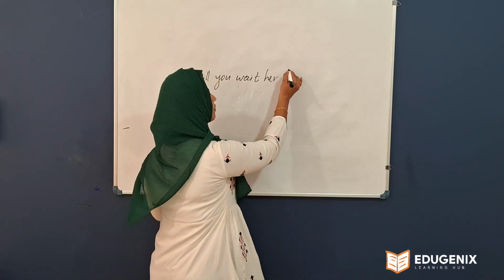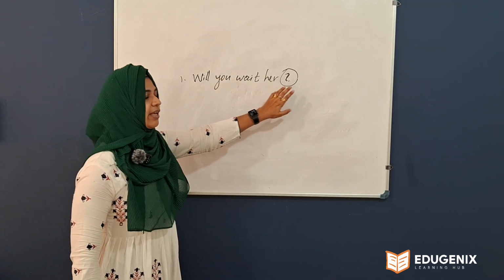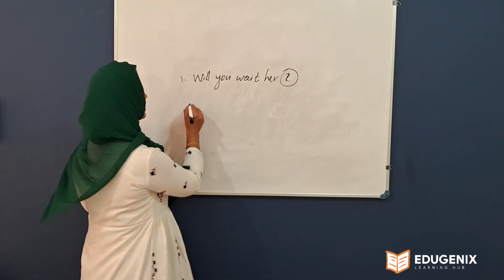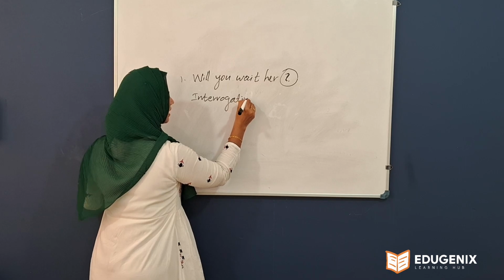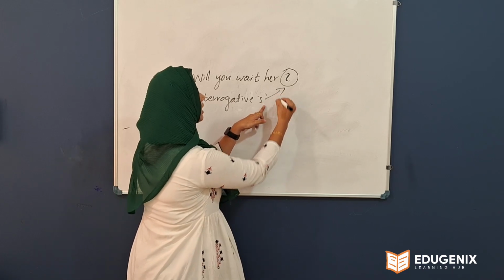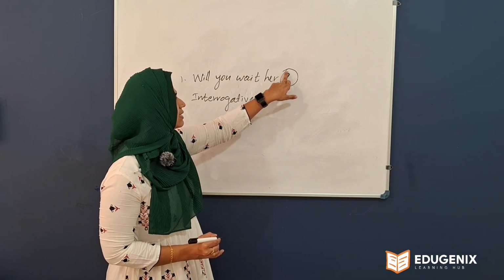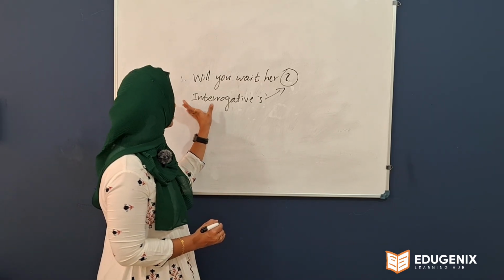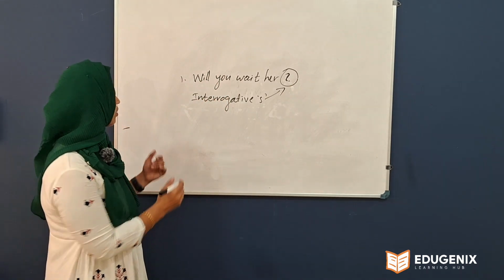It is very easy to find out, because at the end of the sentence you can see a question mark. If there is a question mark, definitely it will be a question. If it is a question, definitely it is an example of an interrogative sentence, because we know that an interrogative sentence asks you a question. So the answer is interrogative sentence. I hope you got it.